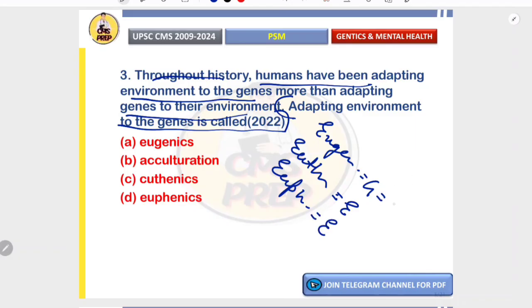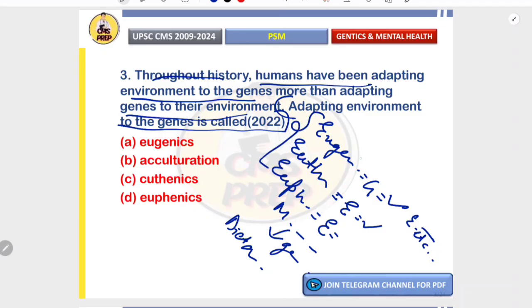In eugenics, the genes are altered, that is, there is alteration of genes of a population. Examples can be selective breeding, or for negative eugenics it can be abortion, etc. In euthenics we are improving the environment, for example better nutrition and education, and in euphenics we modify the environment to reduce the gene effects, for example dietary therapy in genetic diseases. So you need to be familiar with these three terms to mark the correct one out. So the correct option is euthenics.